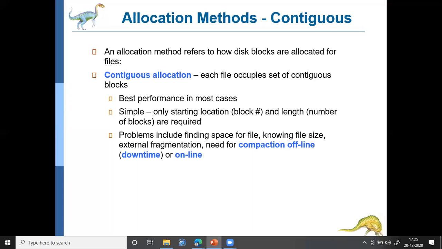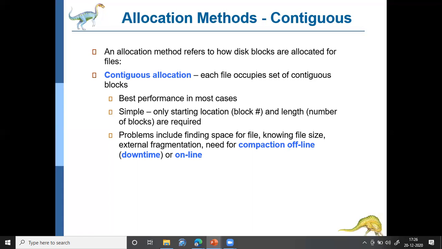But if you don't have contiguous blocks, then that request cannot be satisfied. That is called external fragmentation. This external fragmentation problem can appear in the hard disk also. Just as external fragmentation in memory can be solved by using compaction, here also it can be solved by using compaction.